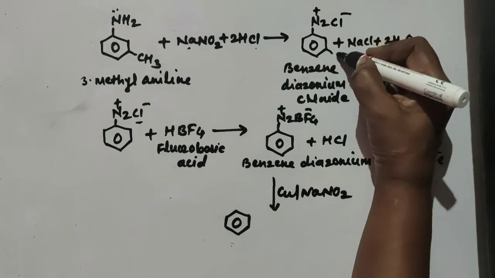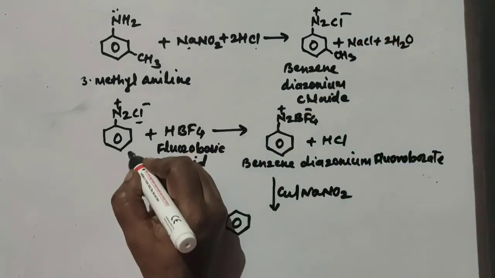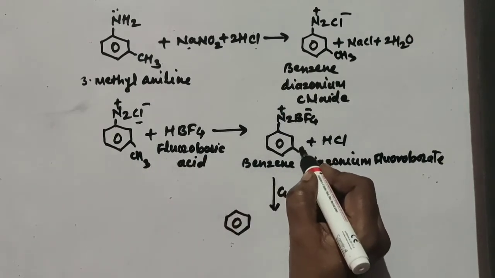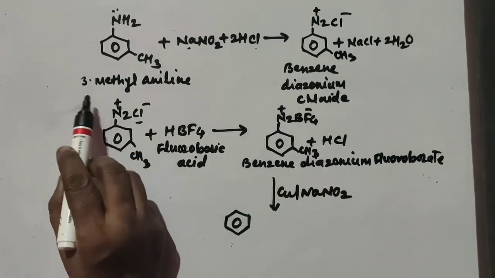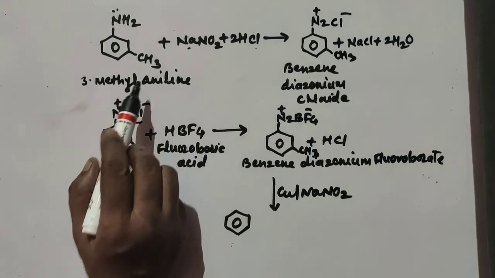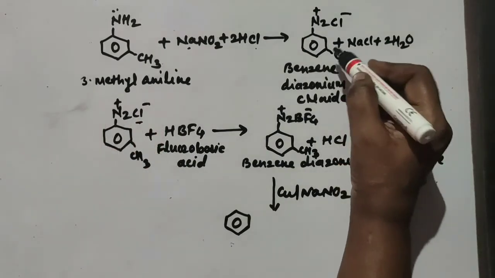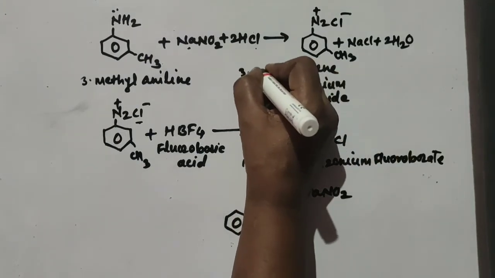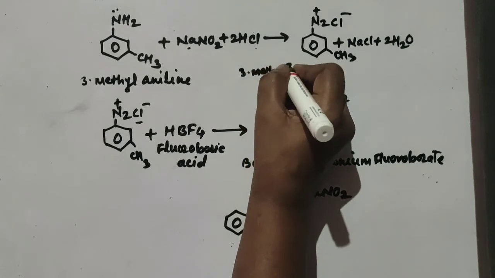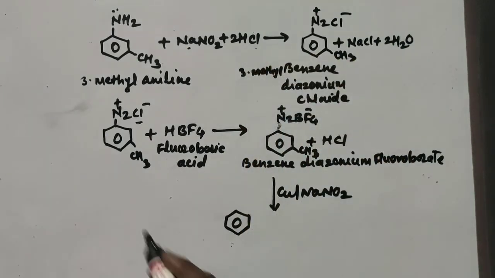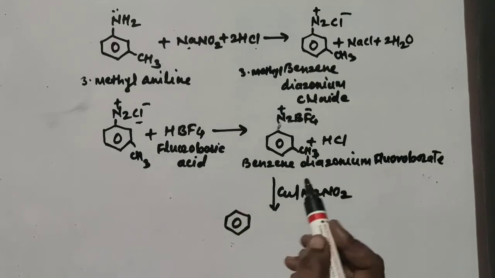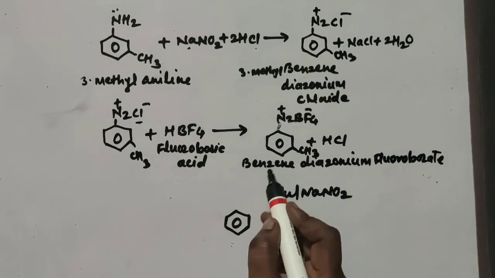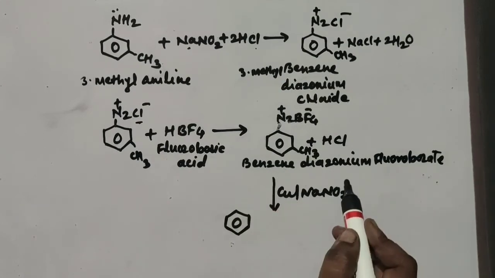Sorry, every time there is a CH3. Here also CH3 is here. Here also CH3 is here. Because our compound is 3-methyl aniline. So this is your 3-methyl benzene diazonium chloride. I'll write here 3-methyl benzene diazonium chloride. So this 3-methyl benzene diazonium chloride reacts with fluoroboric acid, so that there is a formation of 3-methyl benzene diazonium fluoroborate.